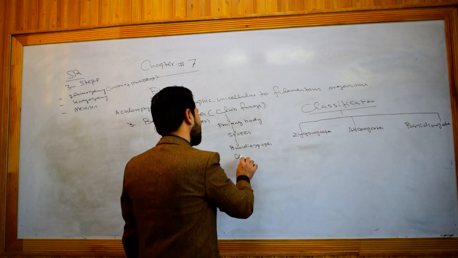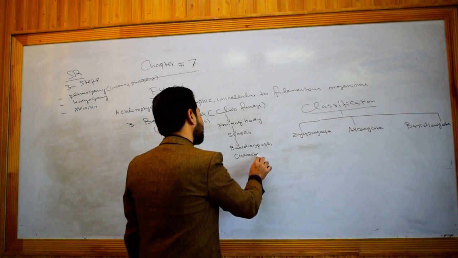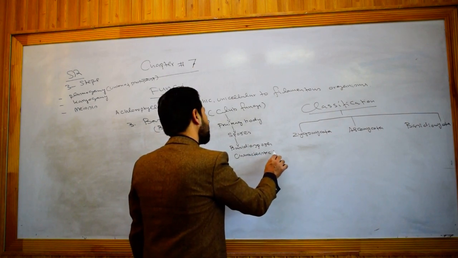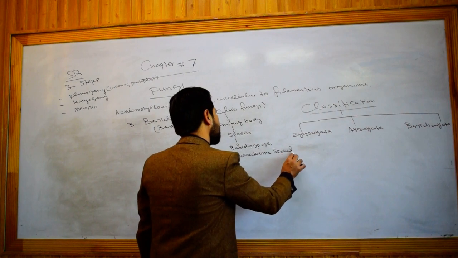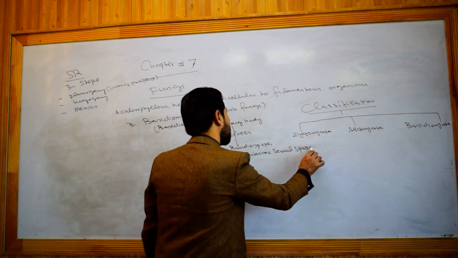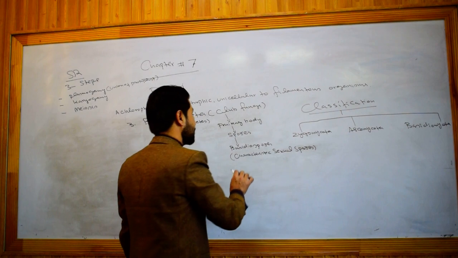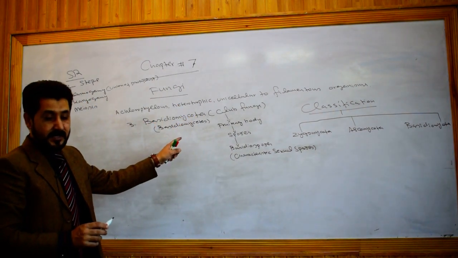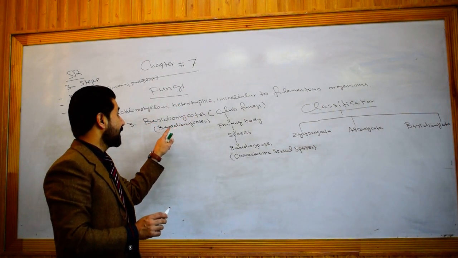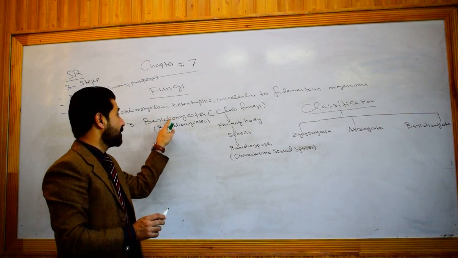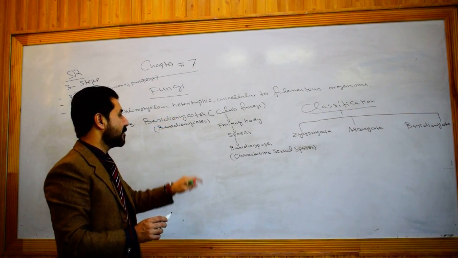Basidiospores are the characteristic sexual spores produced in the members of what? The Basidiomycetes, that is, the members of the division Basidiomycota.